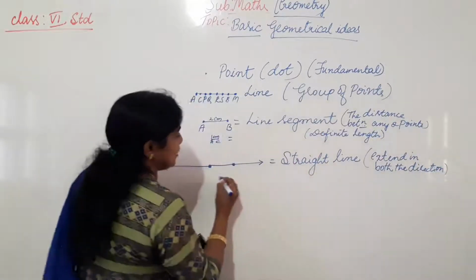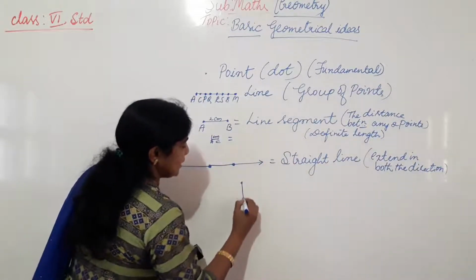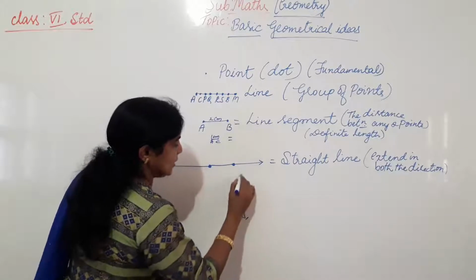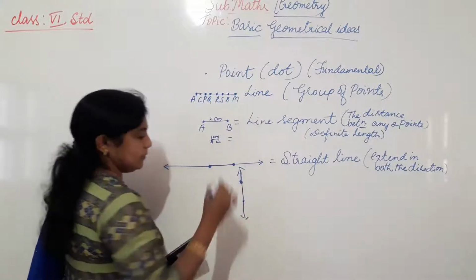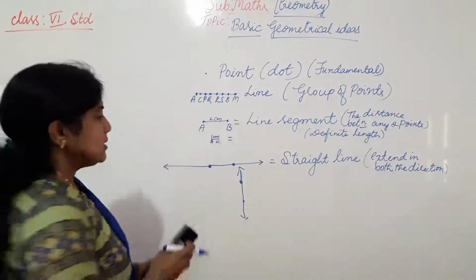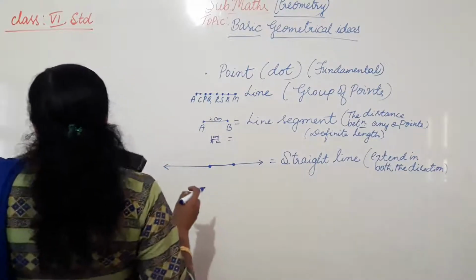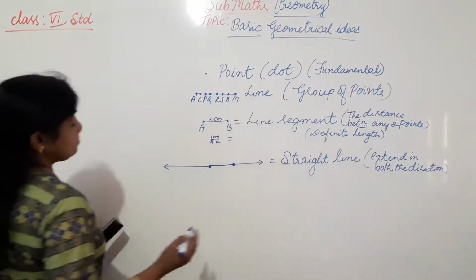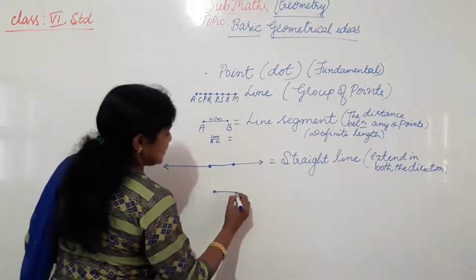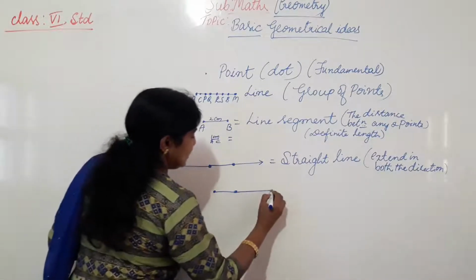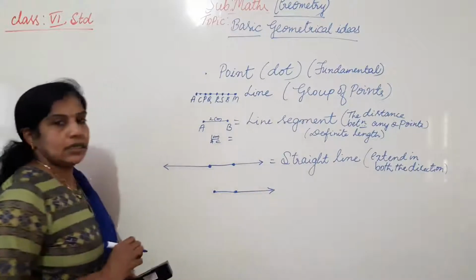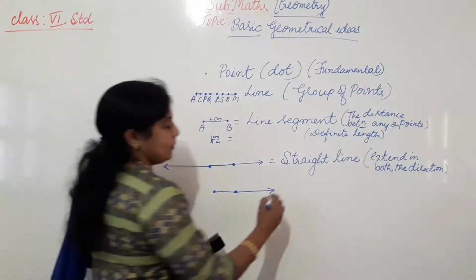So this is not compulsory that we have to extend like this only. We can extend this line segment like this also, a straight line. Okay. So this is a straight line. And next, if it is a line segment and I extend it in only one direction, what is it called?